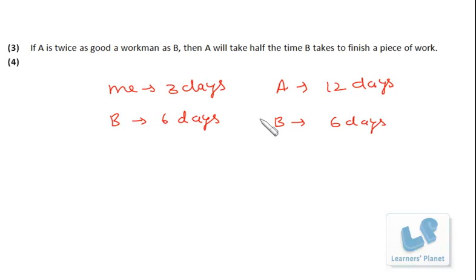And if I'm 3 times efficient than you, then I'll be taking 1/3 of the time which you are taking. Or for any fraction, if my efficiency is x by y times that of you, then I'll be taking y by x time than that of you. That means efficiency is inversely proportional to the time taken. The more efficient person will take less time, and the less efficient person will take more time to finish a particular task. Okay, let's take one example.